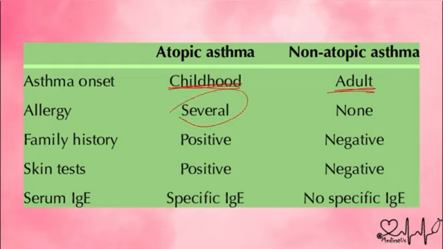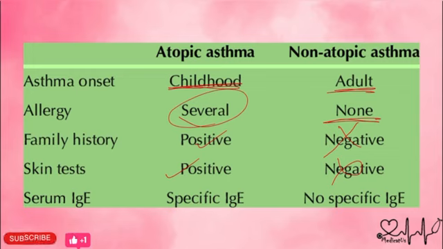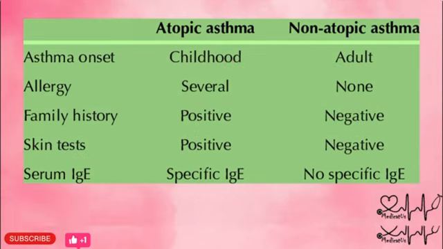And atopic is because of allergy, but non-atopic is not because of allergy. It is because of some viral infections. Atopic runs in families, but non-atopic does not run in families. And the skin test is positive in atopic, whereas it will be negative in non-atopic. And the serum IgE is specific, but it is non-specific in non-atopic asthma. We are done with these two.